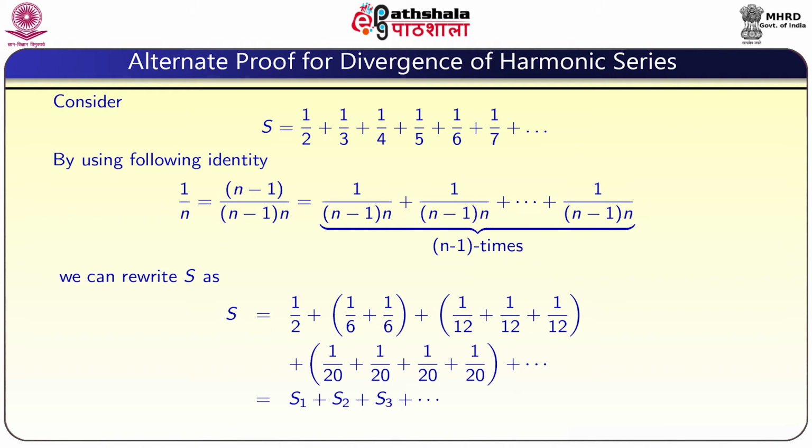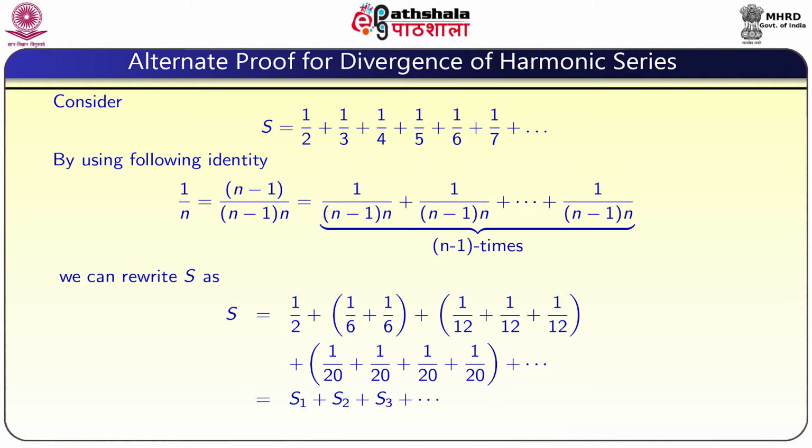Let us consider S equal to 1 by 2 plus 1 by 3 plus 1 by 4 and so on. That means, in the harmonic series we just did not take the first term, that is 1. So, by using the identity 1 by n is equal to n minus 1 by (n minus 1) into n, we can write this as 1 by (n minus 1) into n plus 1 by (n minus 1) into n plus and so on, 1 by (n minus 1) into n, n minus 1 times. We can rewrite S as